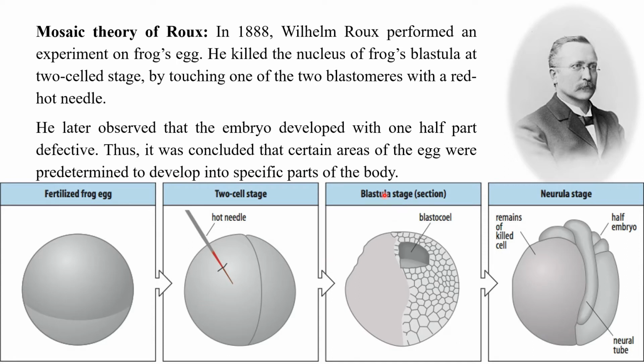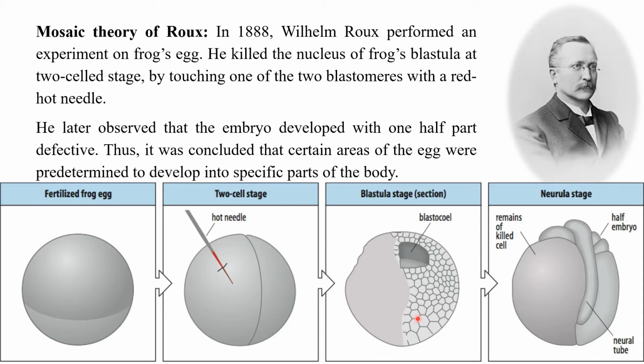So what happened later on when the developmental processes proceeded? You can see that part of the embryo which is touched with a red-hot needle. That means it was killed or destroyed. The physiology of the nucleus of this particular part is disturbed. Hence the development is arrested here. No development here. Only the other section of the blastula is developing.